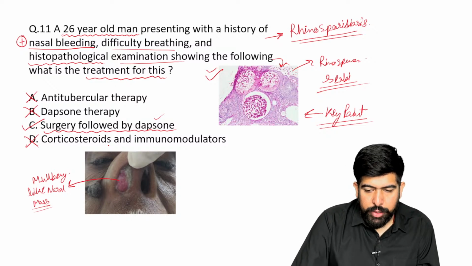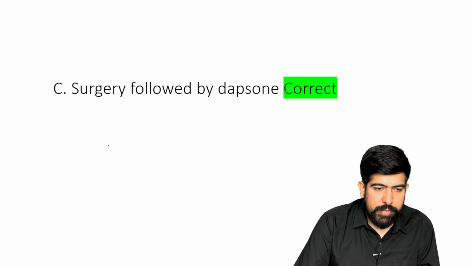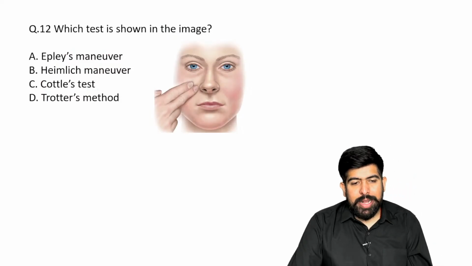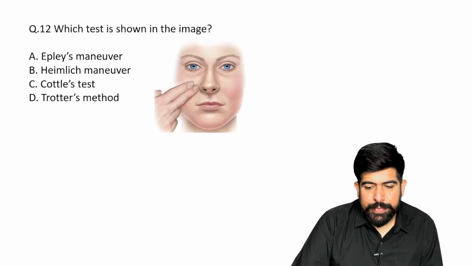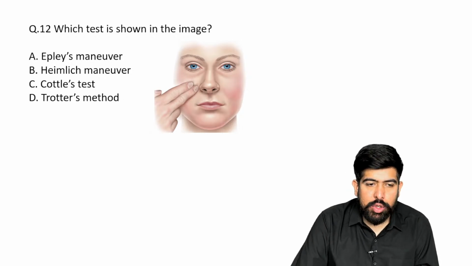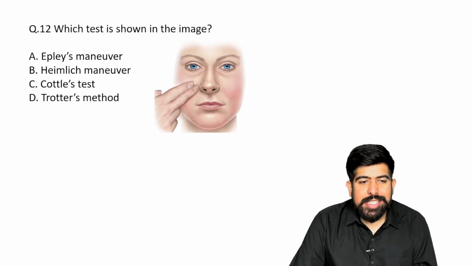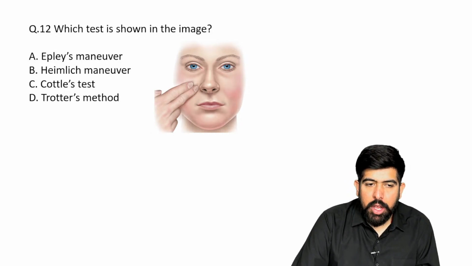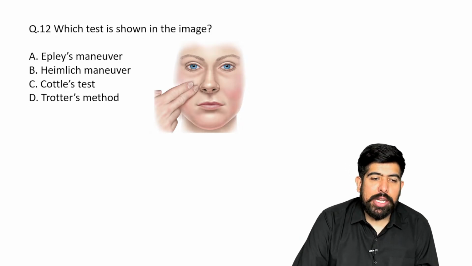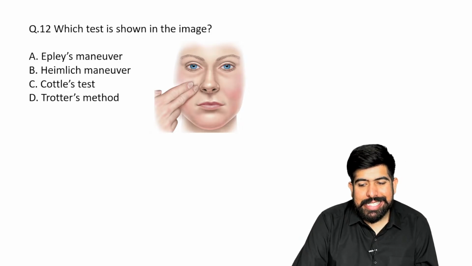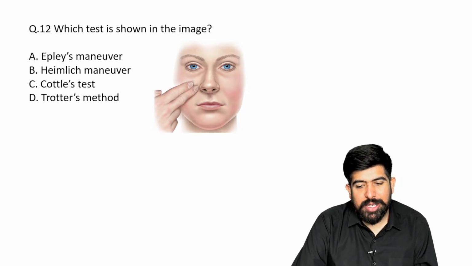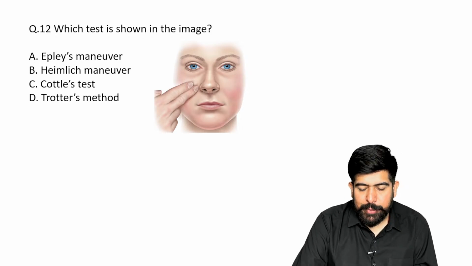Very good, guys. Let's move forward. Now, question number 12, which is in front of your screens: which test is shown in the image? And they're asking you about the options. The first is Apley's maneuver. Option B is Hamlich's maneuver. Option C is Cottle's test. And option D is Trotter's test.